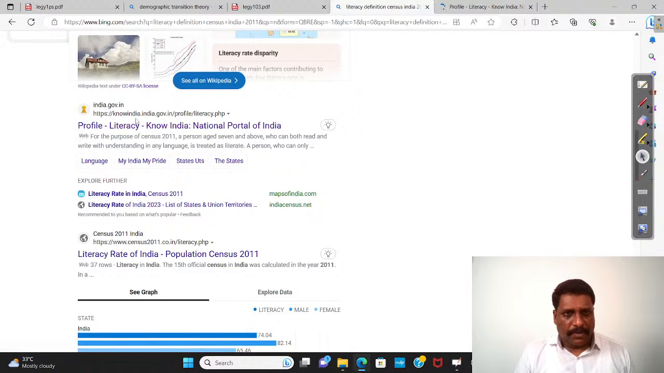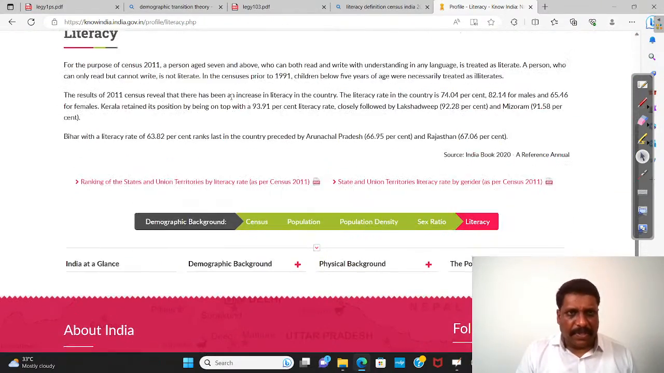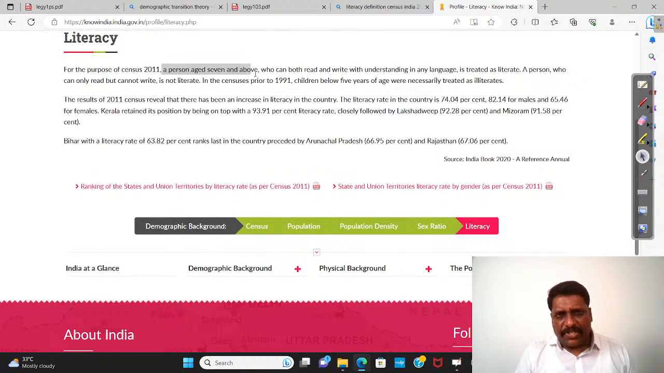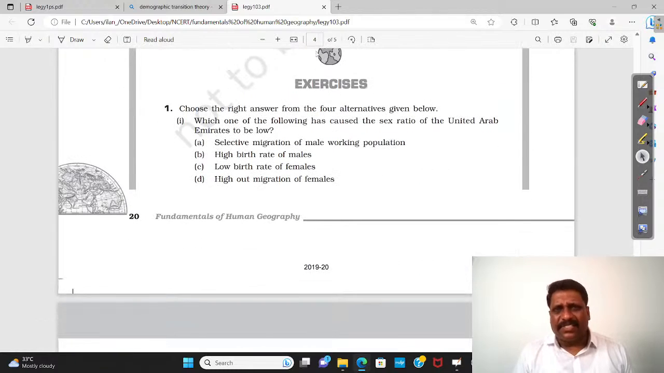So I'm just opening one portal, India.gov.in, assuming that this is the right official website. Now here, the definition: a person aged 7 and above who can both, very important, read and write with understanding in any language. Understanding is very important. Understanding in any language is treated as literate. This is the Indian definition of literacy. Right, my dear friends. Now, what is literate? We have an idea. Others, let's ignore it.